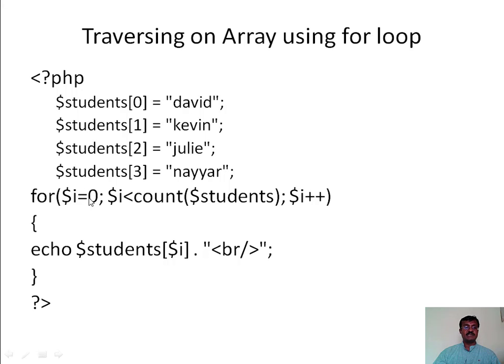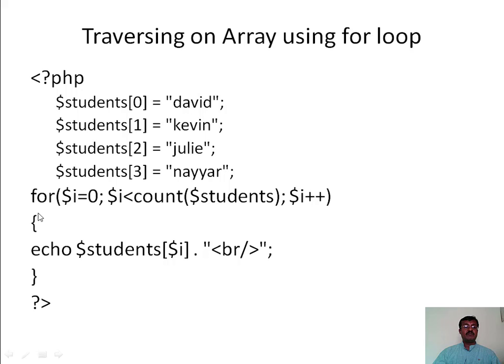Here I am going to initialize the counter. Next is the condition, where I am using the count function. This count function returns the number of elements in this particular array. Because it has 4 elements, it will return 4. Now I am checking whether the counter value is less than 4. And as the third parameter, I am incrementing the counter.